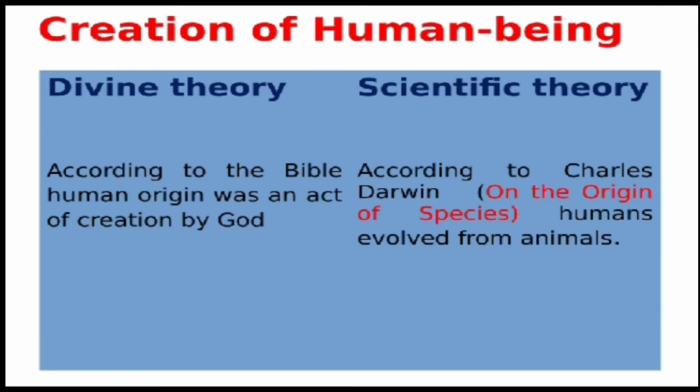Now there are two theories, the divine theory and the scientific theory. The divine theory tells us that the human being is of divine origin, which is written in the Bible and some other mythological books. The scientific theory, which has been propounded by Charles Darwin and some other scientists, says that early man originated from an ape who was found in Africa.